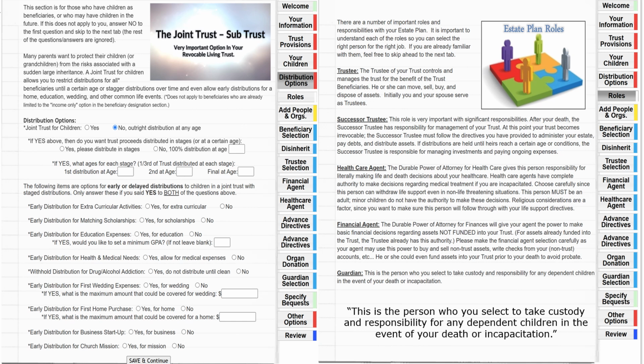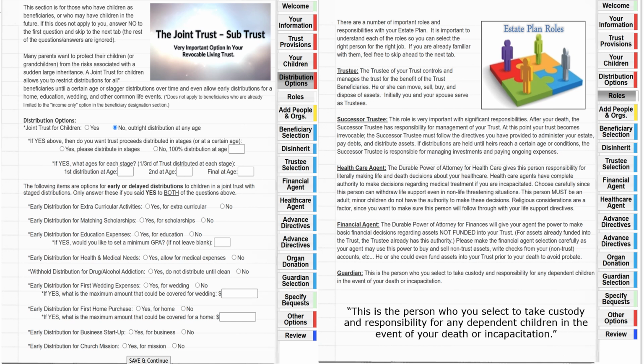You see on the left side, it's highlighted the joint trust and the subtrust. All this information is here to show you exactly what you need to do, and a tab to show you what's going to happen. And the distribution options is what's going to come up when you click on the distribution option tab. It's going to show you the very important options in your revocable living trust, as you see on the left side.